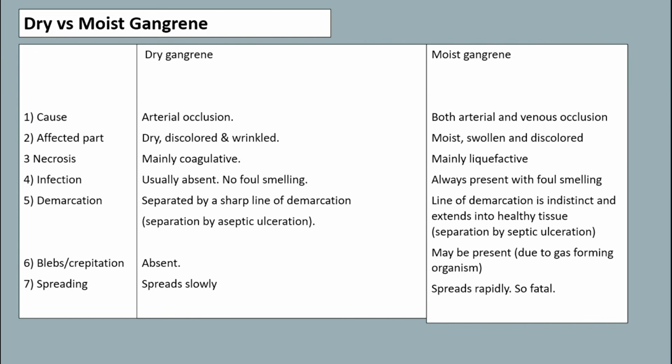The blebs or crepitations are absent in dry gangrene, but in case of moist gangrene, they may be present because of the gas forming organism. Dry gangrene spreads slowly, while moist gangrene spreads rapidly, so it is fatal.